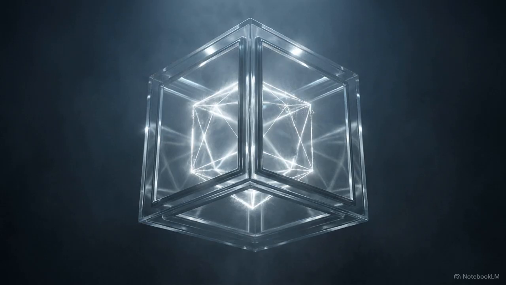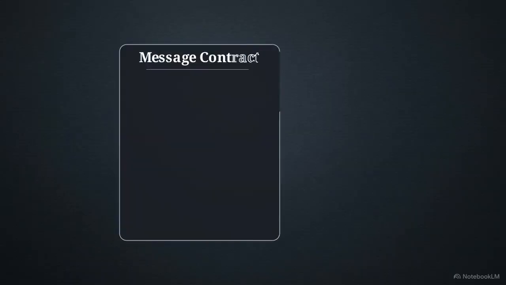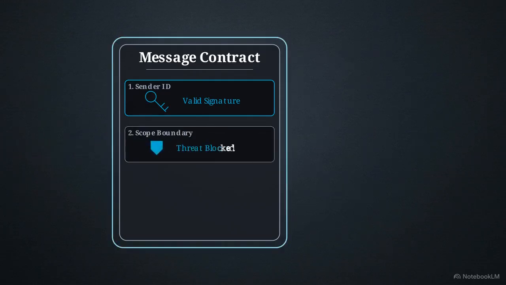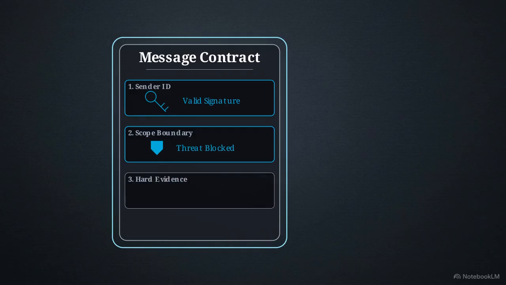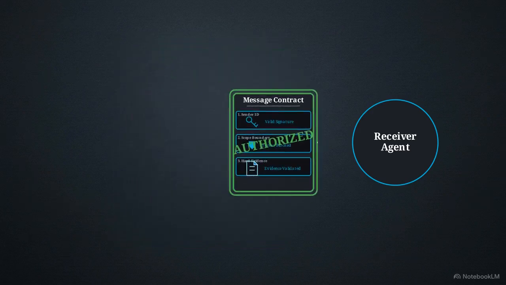To secure these handoffs, the system harness needs to enforce a message contract. Every inter-agent message must follow a strict, typed schema. First, a cryptographic sender ID prevents identity spoofing. Second, a strict scope boundary physically limits what the receiving agent can execute. Finally, hard evidence forces agents to prove claims with source documents, neutralizing cascading hallucinations.